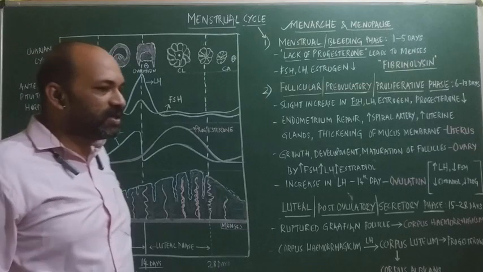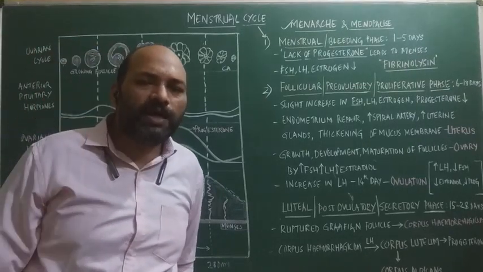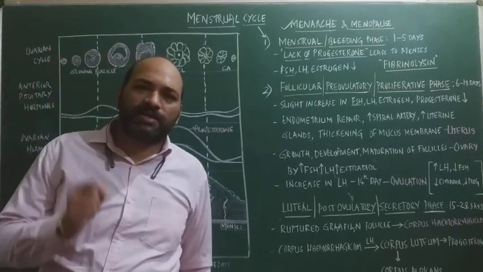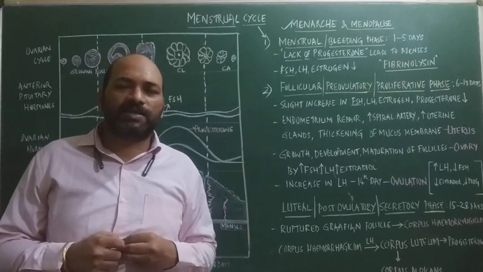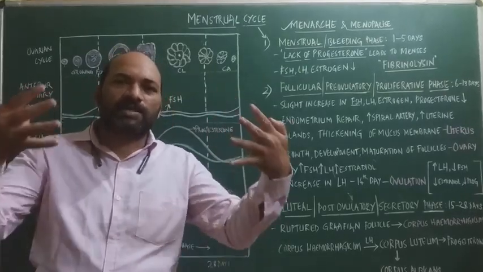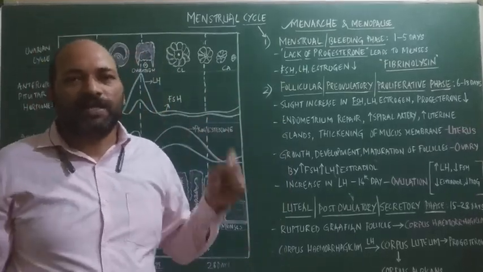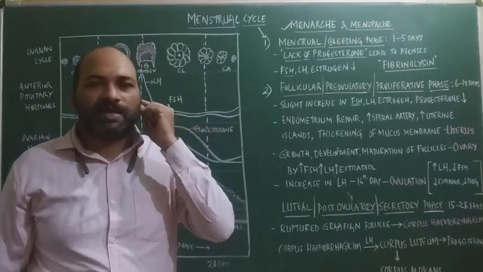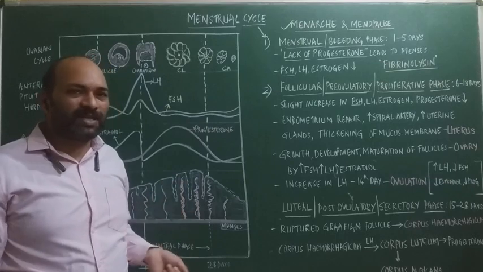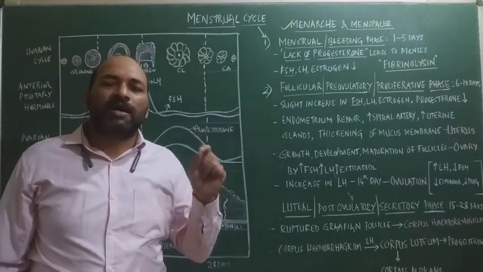While explaining the structure of a Graafian follicle, I mentioned that the theca interna cells have LH receptors. When the anterior pituitary releases LH, that LH binds to the LH receptors. Once this binding takes place, the theca interna cells start secreting androstenedione. Thereafter, the granulosa cells start secreting an enzyme called aromatase.